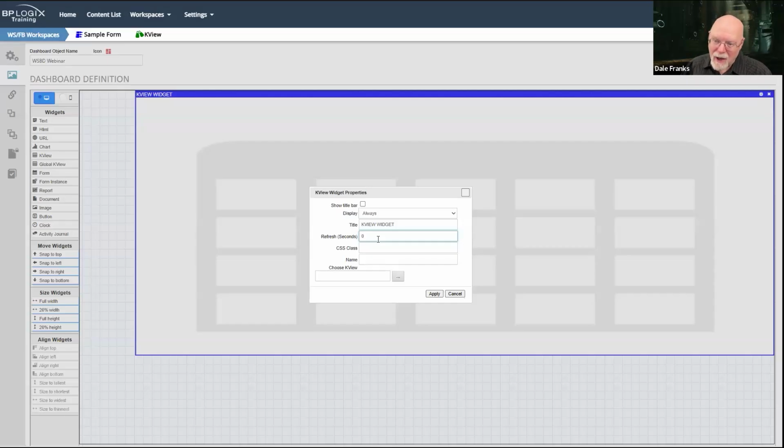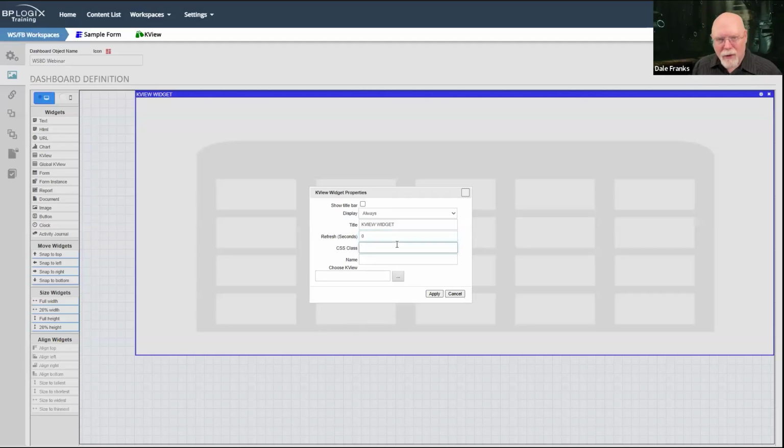So what's going to happen is I'm going to open up this knowledge view. 20 seconds later, the knowledge view is going to refresh itself. 10 seconds after that, the dashboard widget is going to refresh the knowledge view. And then I'm going to be back into that cycle. Okay, the knowledge view has been refreshed. So in 20 seconds, the knowledge view is going to refresh itself. And then 10 seconds after that, the dashboard refreshes it again. You probably don't want to do a lot of refreshing, especially if the knowledge view has a lot of items in it. So just something to keep in mind.